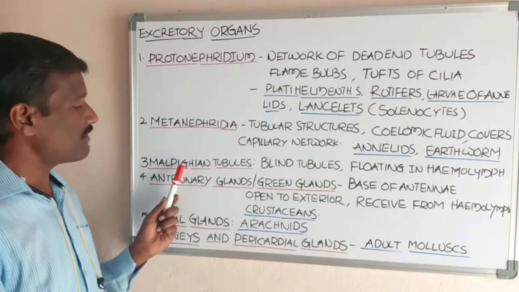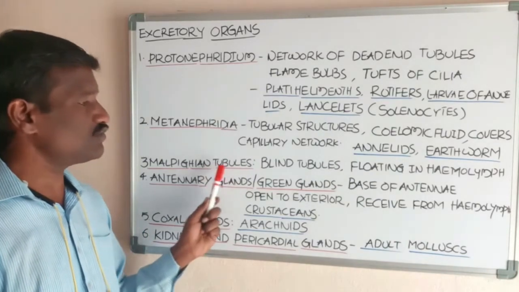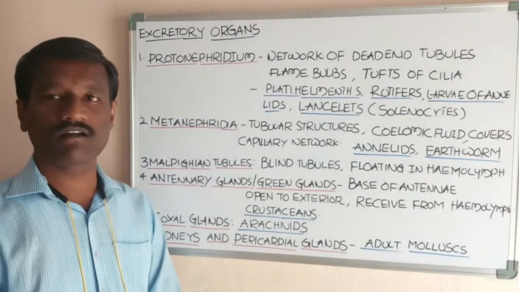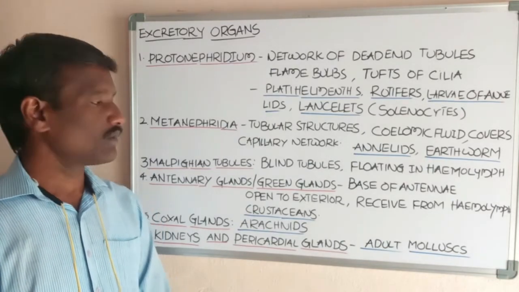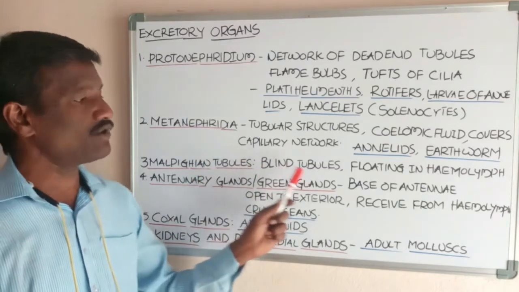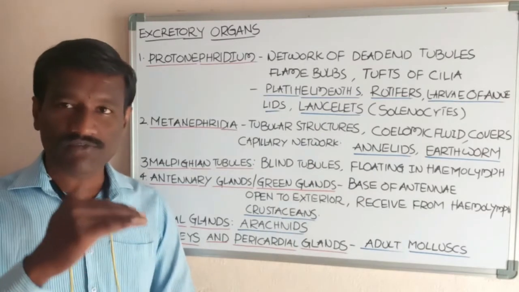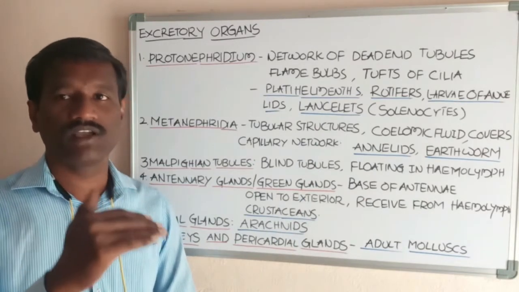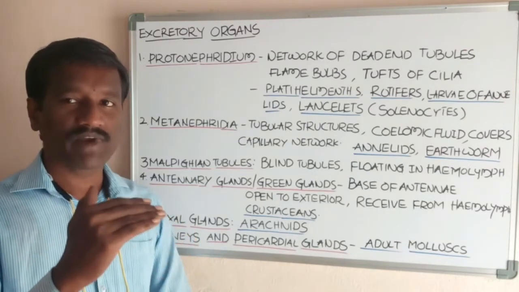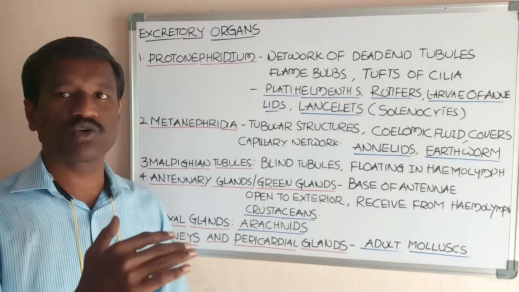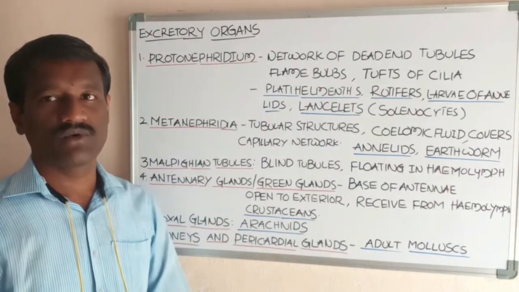Next, Malpighian tubules. Malpighian tubules are excretory organs in tracheate arthropods or insects. These are blind tubules, free floating in the hemolymph. The blood present in tracheate arthropods or insects is called hemolymph.